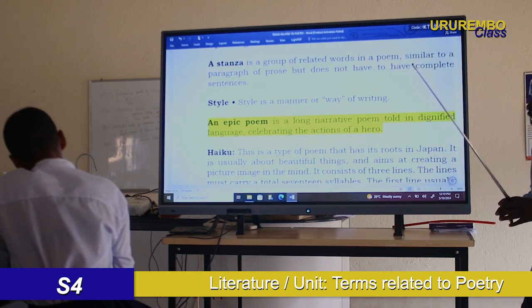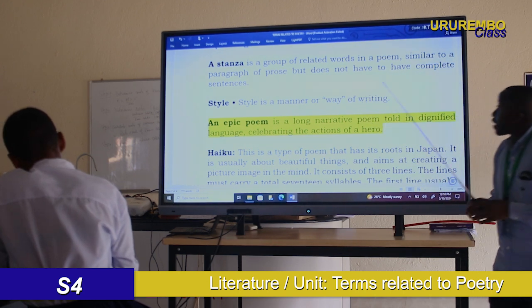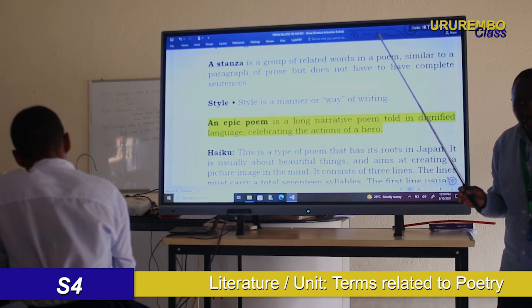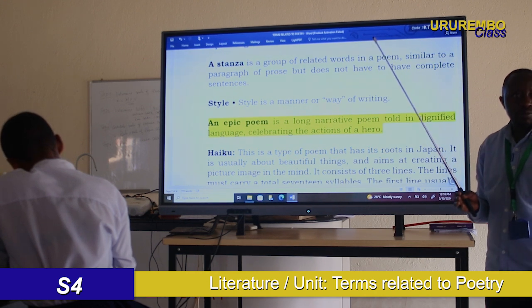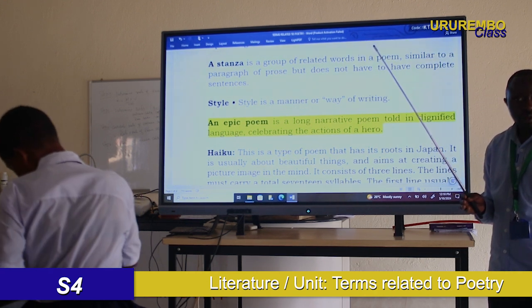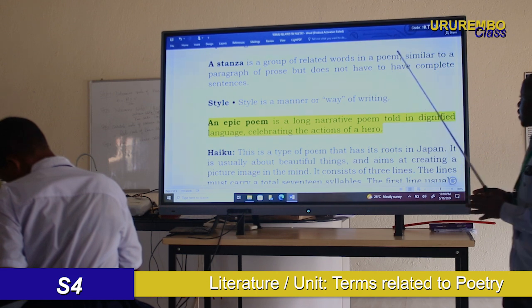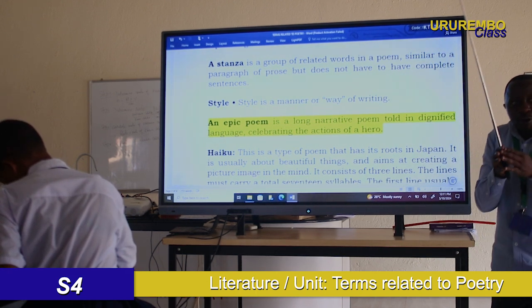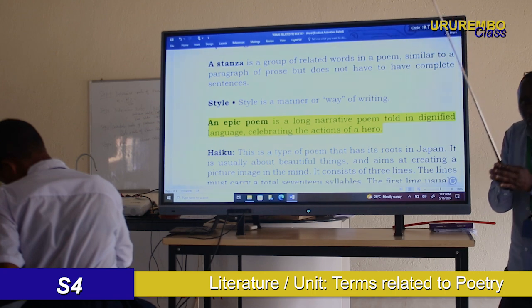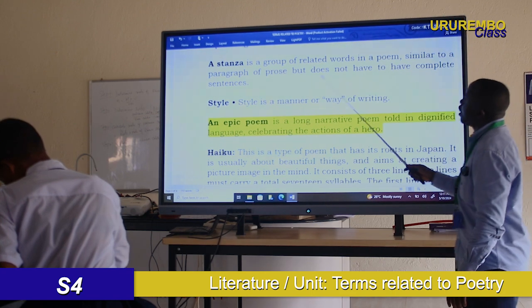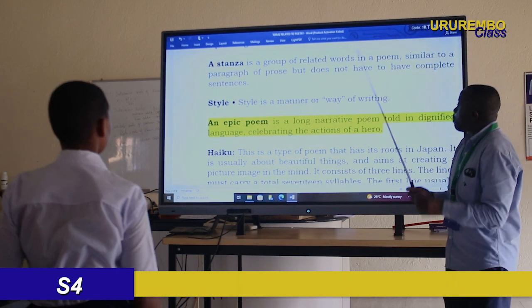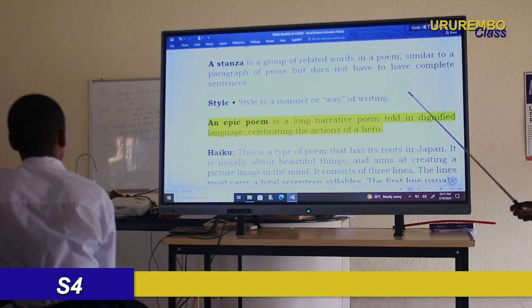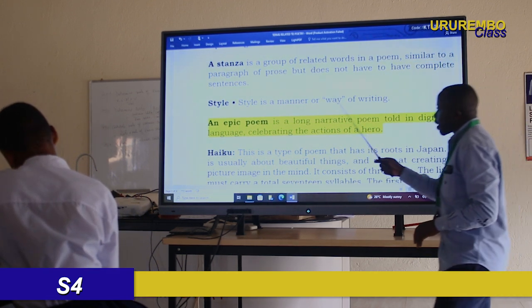Simply you will say a stanza is a group of verses or lines in a poem. And it is not necessary that this stanza have the complete sentence or meaning. Okay? So then, this is a stanza.